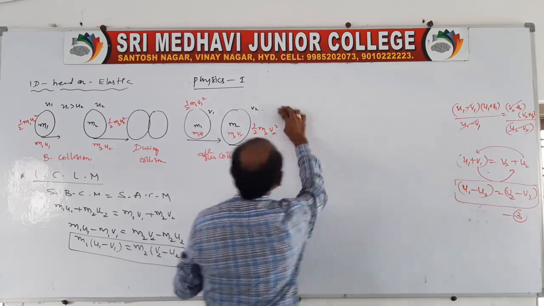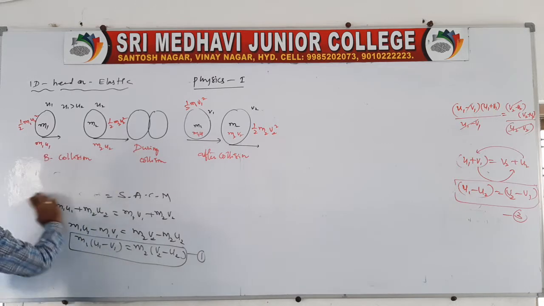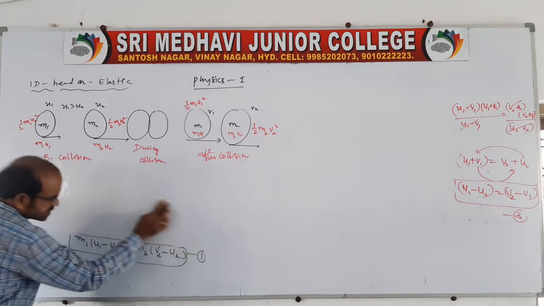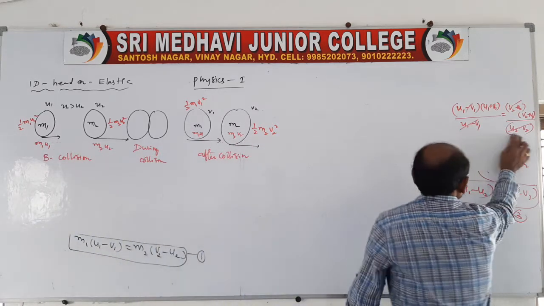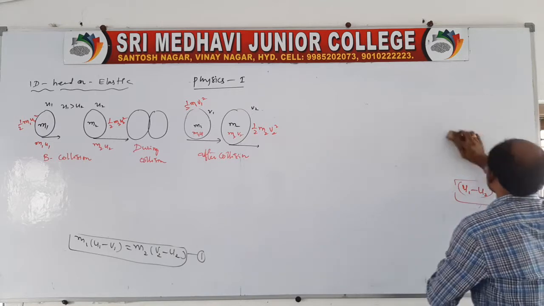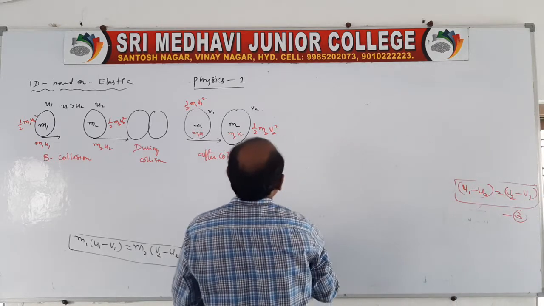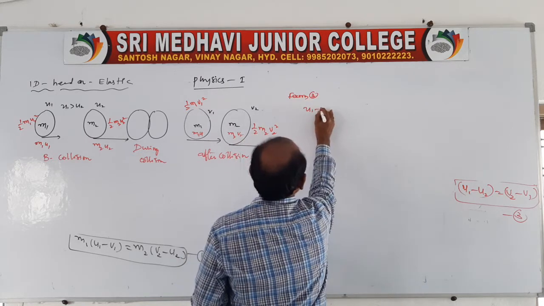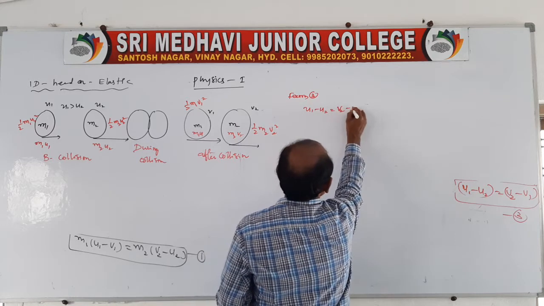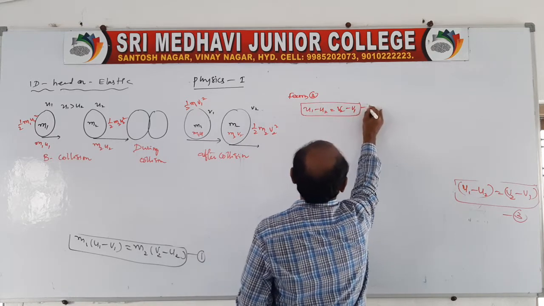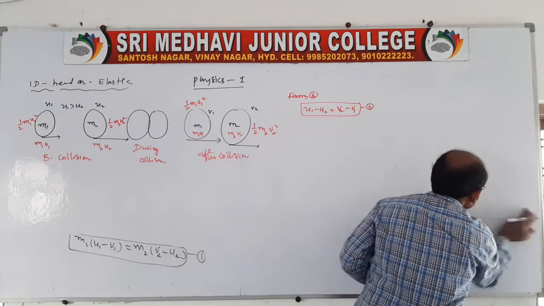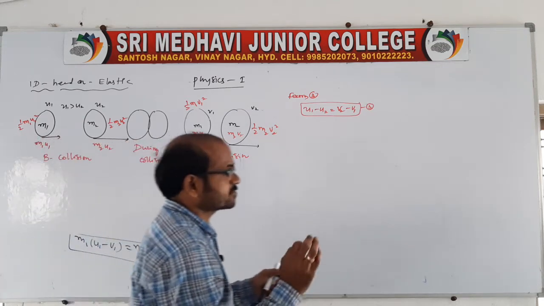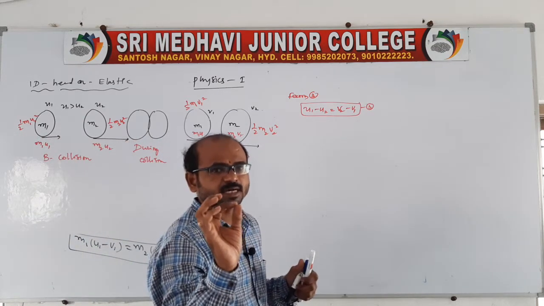Keep expression 1 like this, because expression 1 is required to get the final velocities. And this is the third expression. From 3, u1 minus u2 is equal to v2 minus v1. Now, by using the third expression, we should get both final velocities in terms of masses. Everyone remember, they should be in terms of masses.